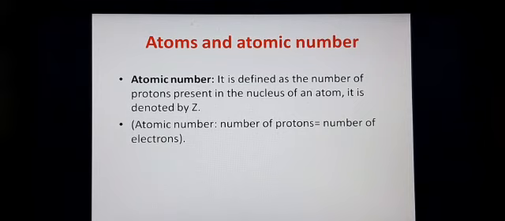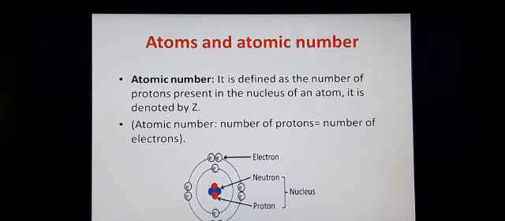So atomic number means the number of protons or the number of electrons, we can say. If you take an atom, there will be a nucleus. The center part of an atom is said to be the nucleus. And inside the nucleus, we can find 2 subatomic particles. What are these 2 subatomic particles? That is neutrons and protons.